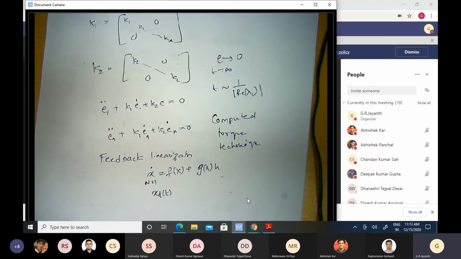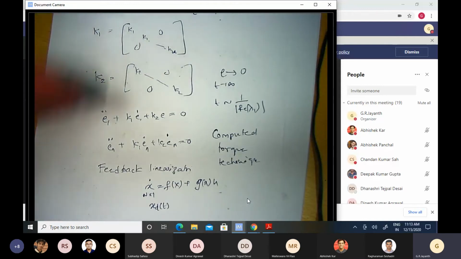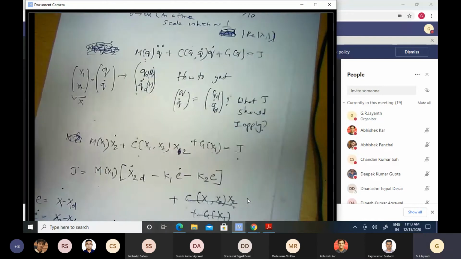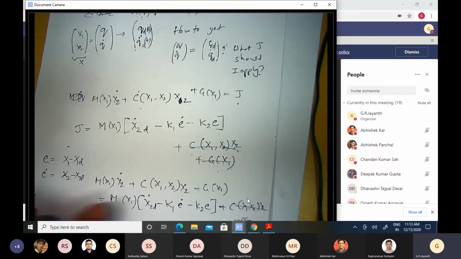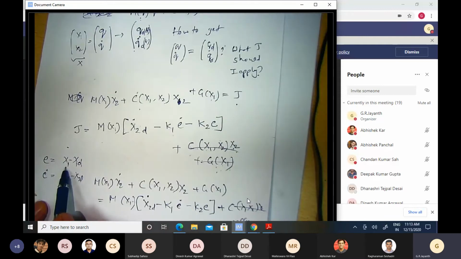I shall just briefly provide the motivation for what we will discuss next. If you look at the expression for the torque in the computed torque technique, you see that I have to measure not only the joint positions but also the joint velocities.